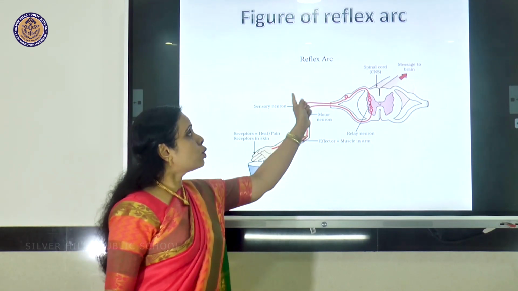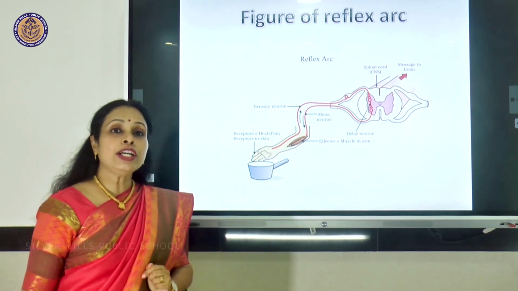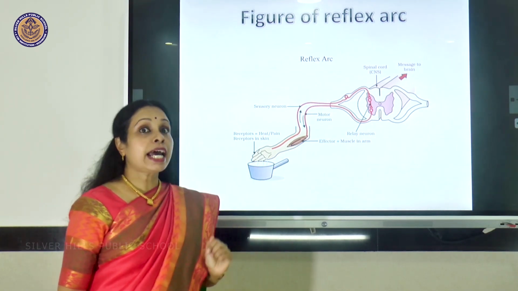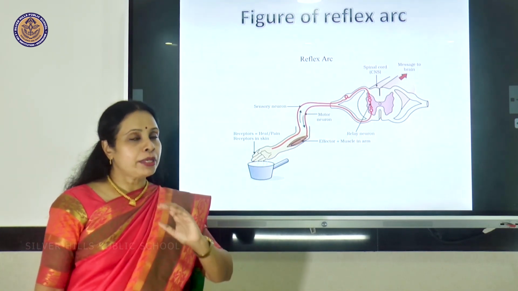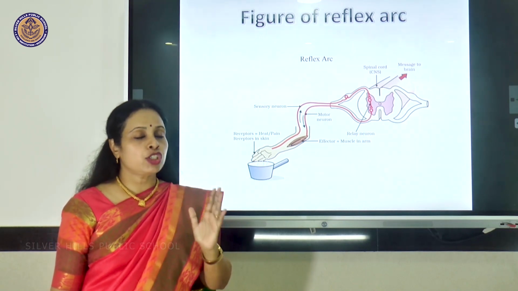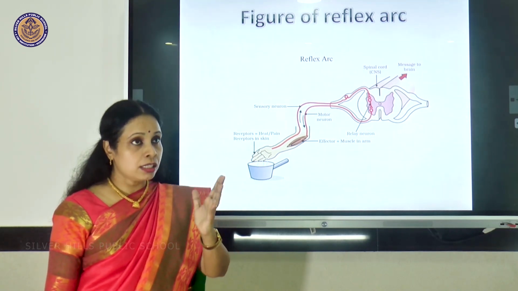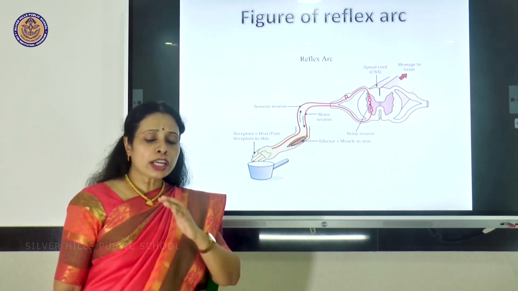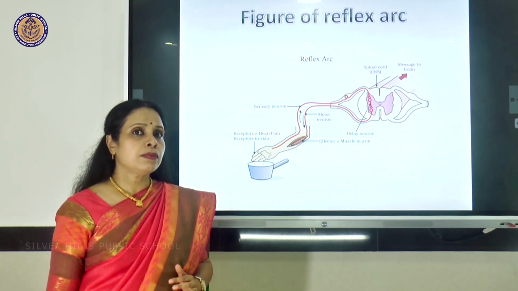So it is sending it through the sensory neuron towards the spinal cord, and the spinal cord immediately understood that this is an emergency situation. It can't wait. It can't ask the big boss, that is the brain. So it decides to take immediate action.